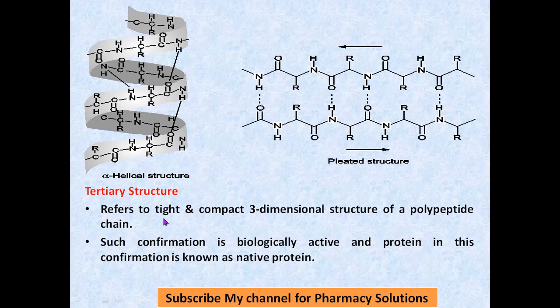the formation of a tight, compact, three-dimensional structure of the polypeptide chain. It means further coiling, compact coiling, so that we bring together all the amino acids which are far away. If there is any chance of possible interactions, further strengthening is given to the protein structure in the tertiary structure by different interactions like hydrophobic interaction, ionic bonding, and disulfide bonding.